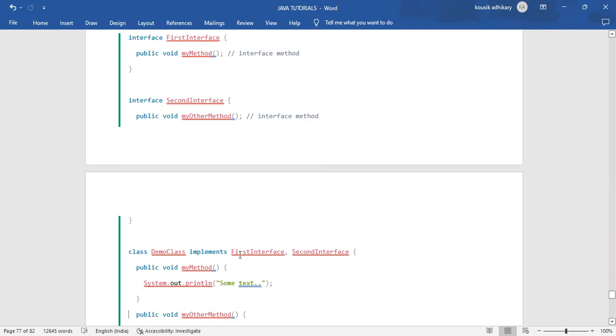Multiple inheritance of classes is not possible. Just because the first interface and second interface are interfaces, for that reason we can implement two interfaces in a single class, but we can't extend two classes in one class. Understood? That is multiple inheritance.